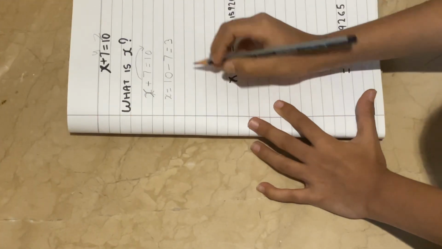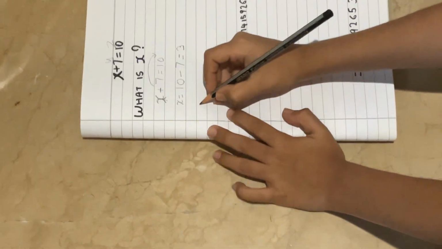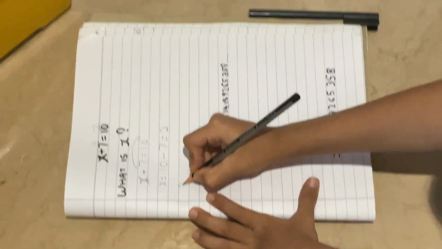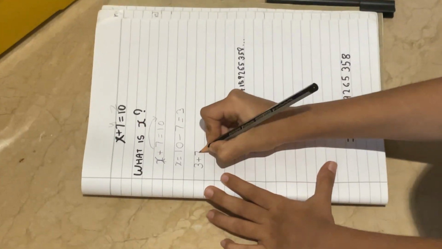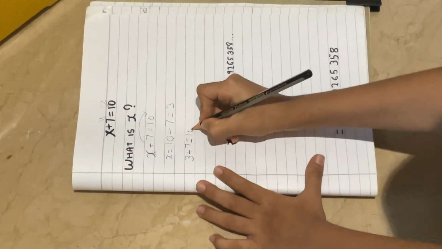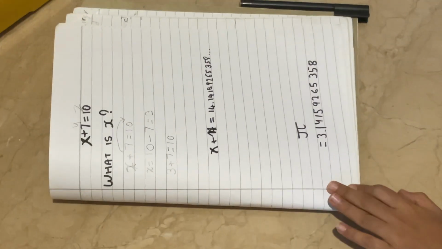And we can also prove this. 3 plus 7 indeed equals 10. Let's take another example.